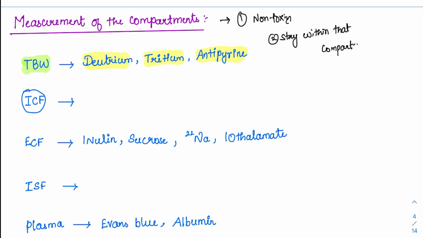Why? Because we cannot take out water from all the cells, or take out water from one cell and consider it as a representative. So it is a humongous task which cannot be done. So ICF is measured indirectly.